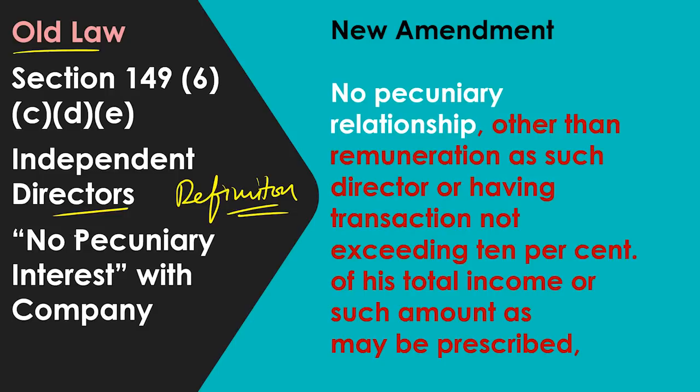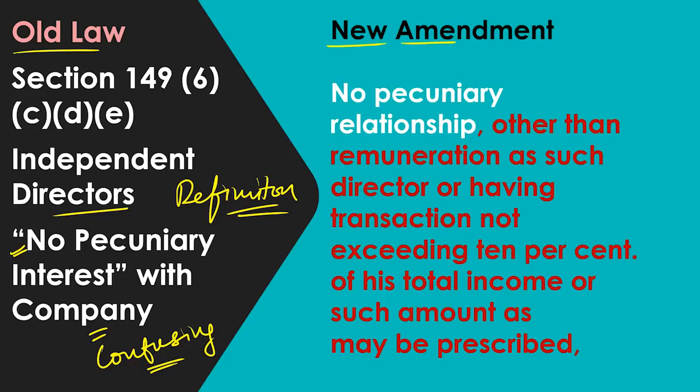This was very confusing, and it was also affecting a lot of transactions. Many companies complained, and the government came with a new amendment giving clear clarification of the pecuniary relationship.